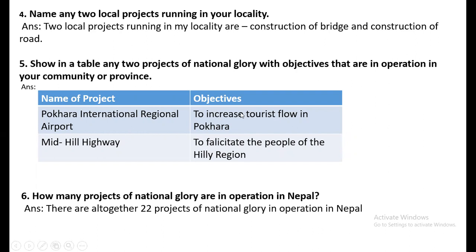And in a table means you have to show the answer in a table, though it is of very short 1 mark. So you have to make a table as shown in the answer and write like name of project and objective. So here is a table. In exam, you have to write the answer making a table. And 6th number is how many projects of national glory are in operation in Nepal? The answer is altogether 22 projects of national glory.